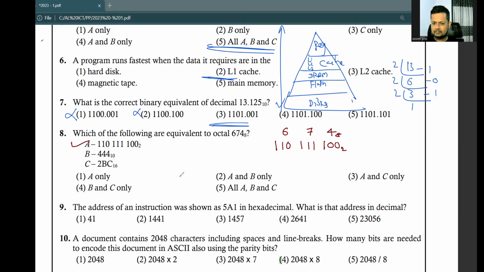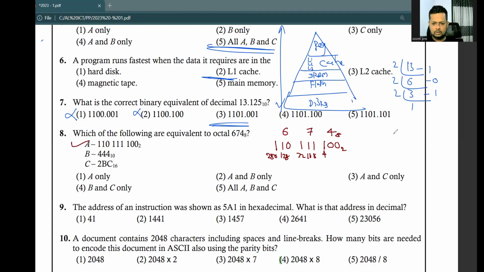Right? Binary conversion. Then B, 444 in decimals. It's easy to convert this binary code into decimals. So here the values are 1, 2, 4, then 8, 16, 32, 64, 128, and 256.